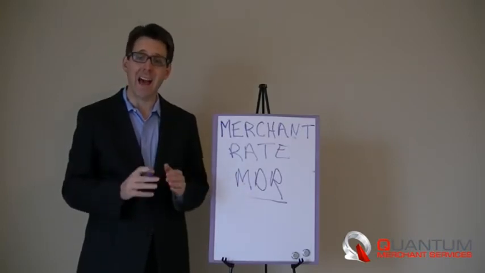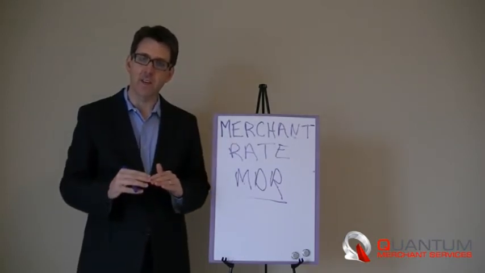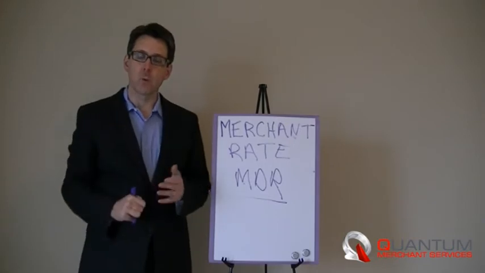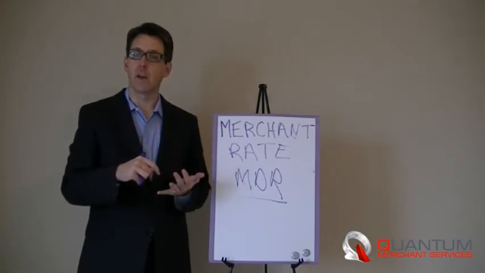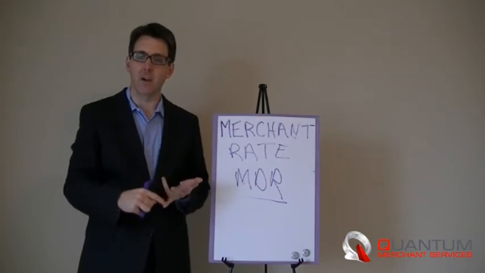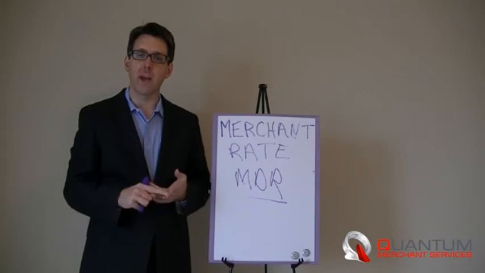But as the merchant rate has come down, other fees have gone up. You will now in all likelihood pay some sort of monthly fee. It'll be called a statement fee, a value add fee, or simply a monthly fee. You will also pay a non-qualified charge.